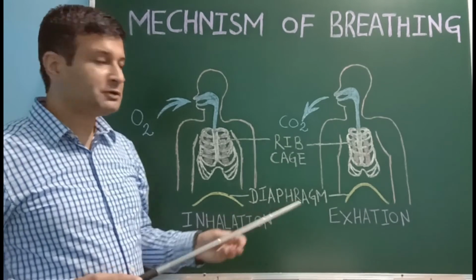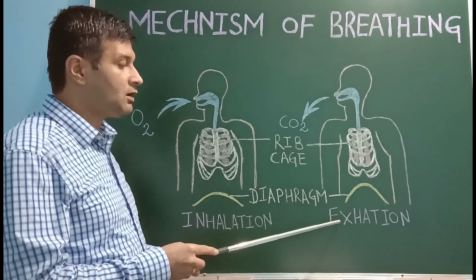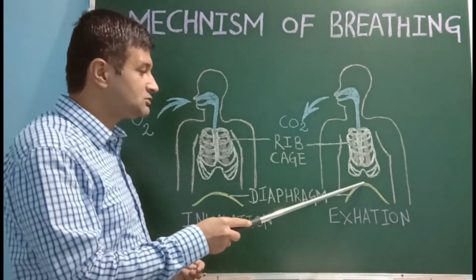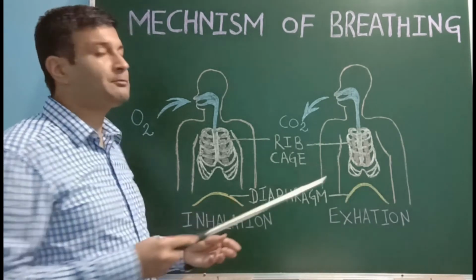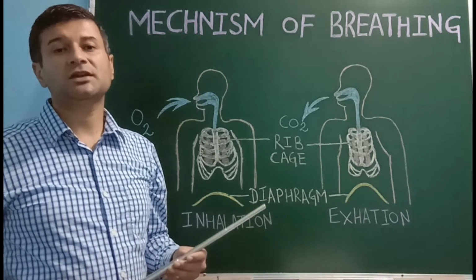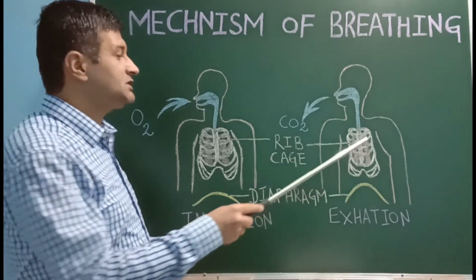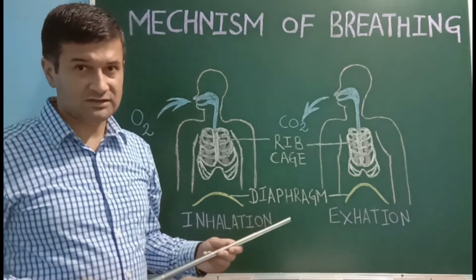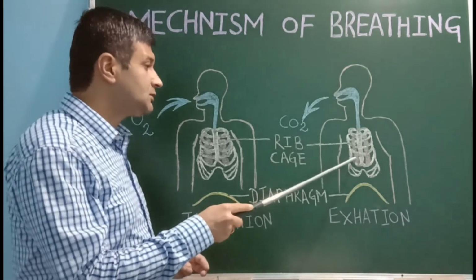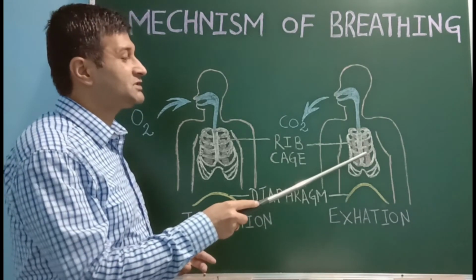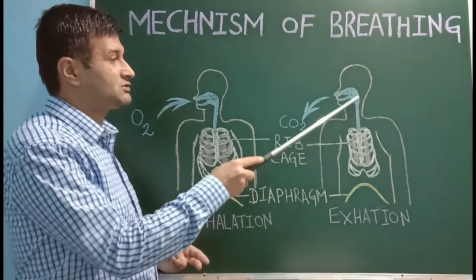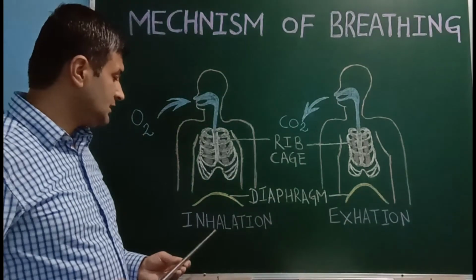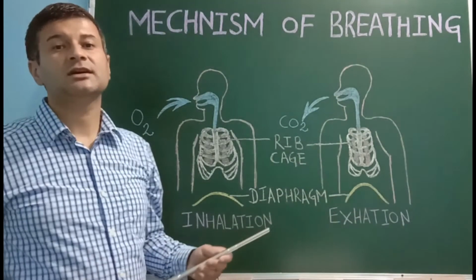lungs. Whereas during expiration or exhalation, the diaphragm relaxes and comes back to its original position. The ribs are pulled inward by the inner intercostal muscles. This decreases the thoracic cavity or the chest cavity, and this pushes the air which is present in the lungs to outside through the nasal passage. In this way, in breathing, inhalation and exhalation are carried out.